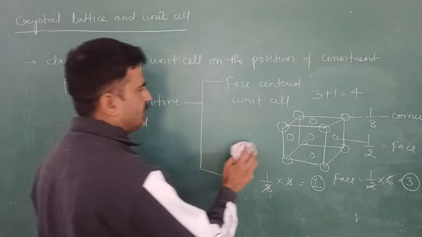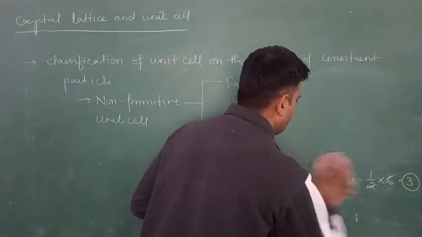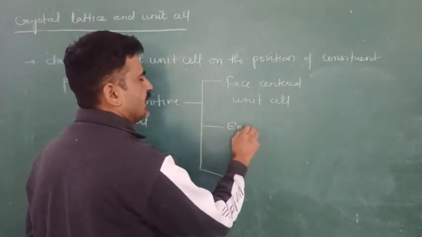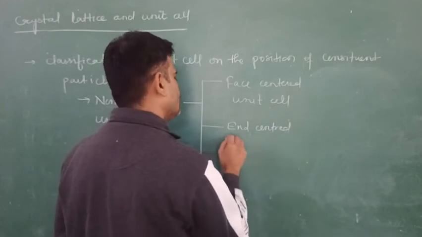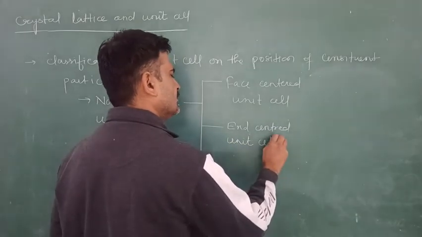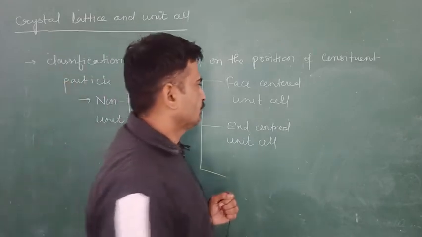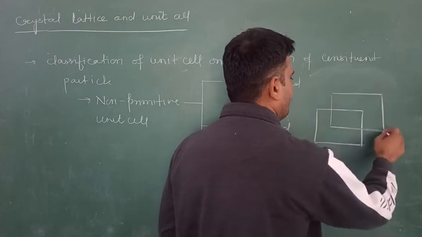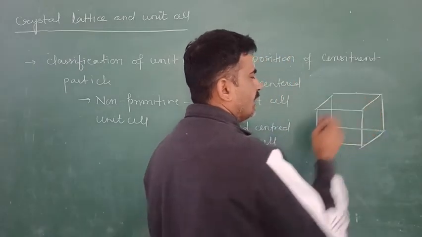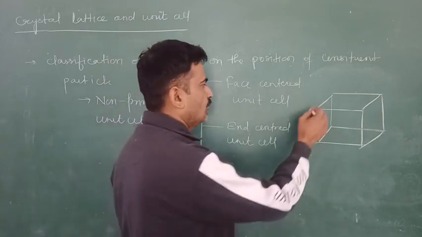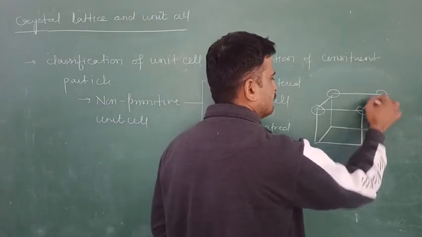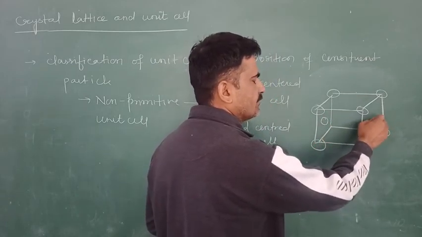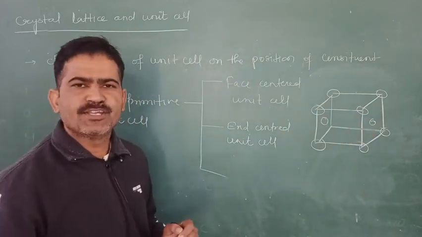Now the second type of non-primitive unit cell is the end-centered unit cell. In the end-centered unit cell, the constituent particles are present at the corners and on alternate faces. On one face this is blank, and on the opposite face this is the alternate face.